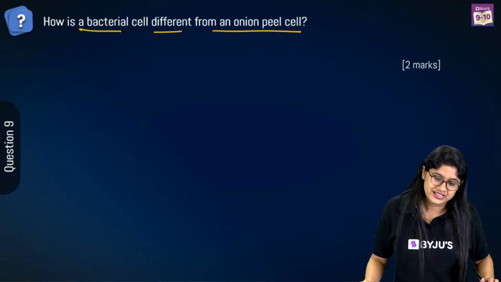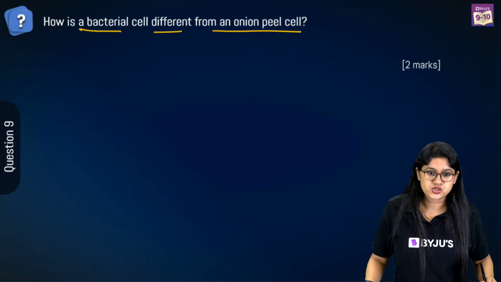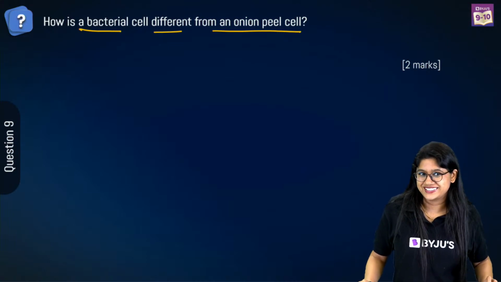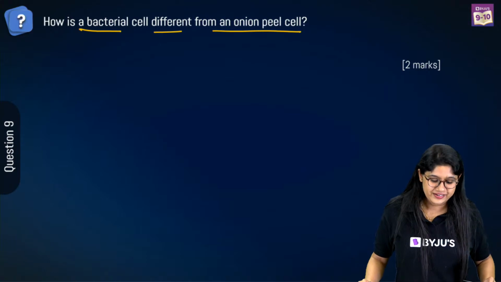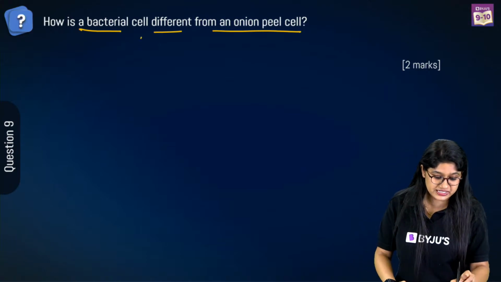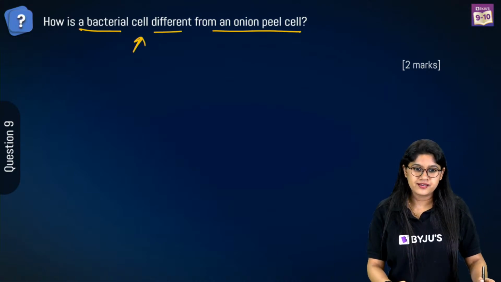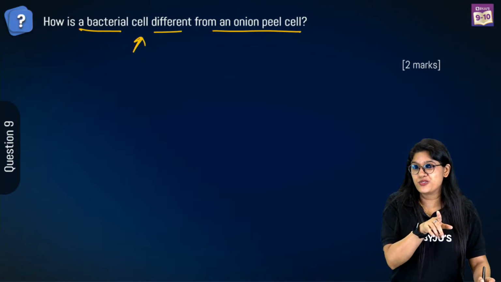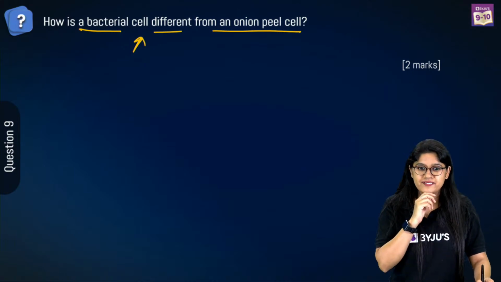Yes, Pushkar. Oh, Samriddhi, that's a very interesting question. Please help me find the answer for it. What is the difference between a bacterial cell and an onion peel cell? Yes, I can see the answer. Organelles are different, cell wall. That's very good, right? Very good. Yes, thank you, Samriddhi.